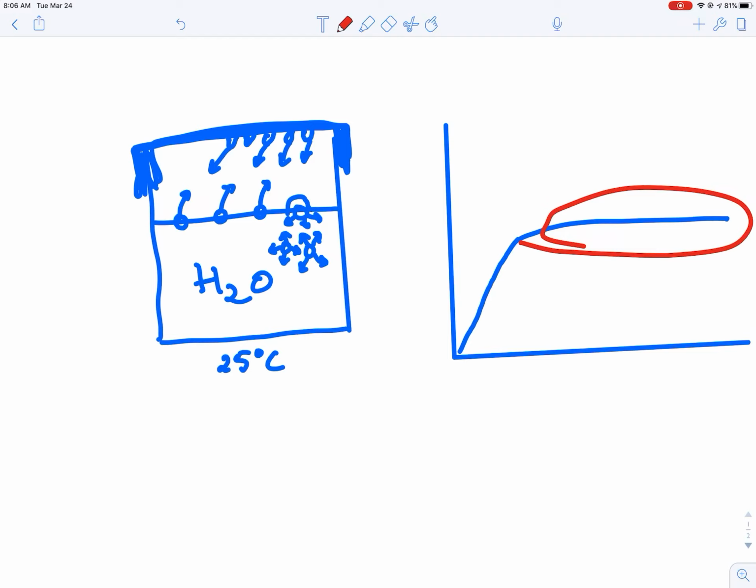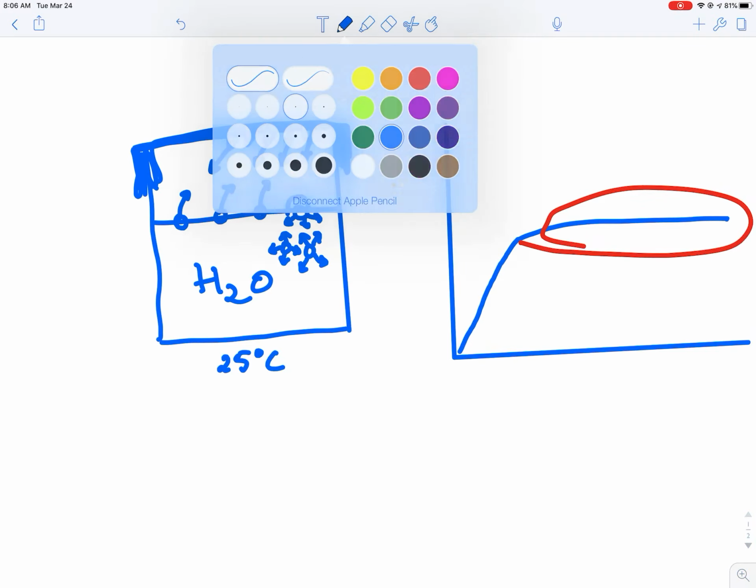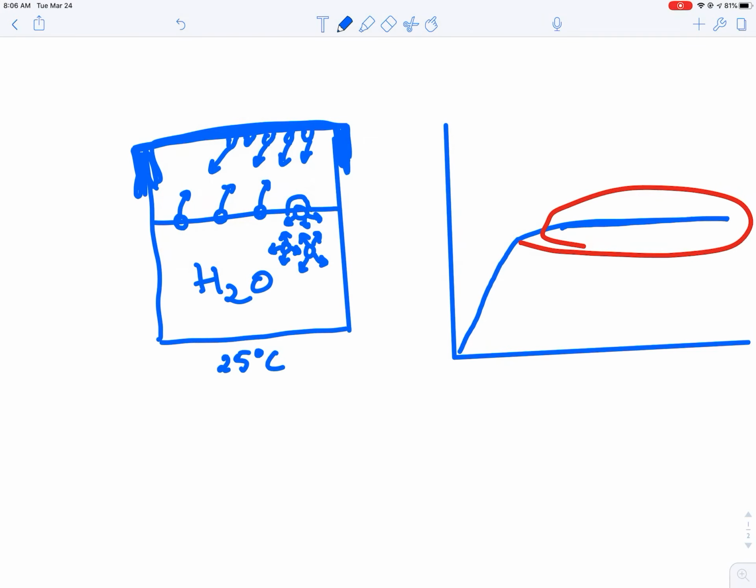So dynamic, what's the opposite of dynamic? Static. So dynamic means that there's always constant motion. And equilibrium means that we reach a state where things seem to not change. And you see here that we have a straight line, nothing changes.